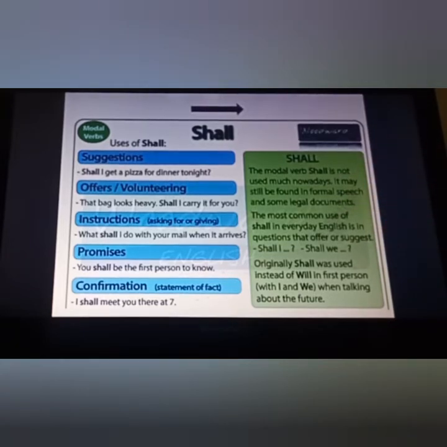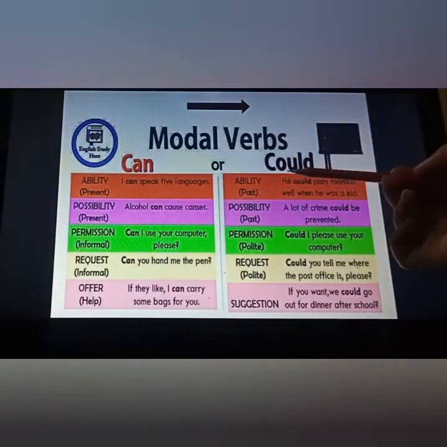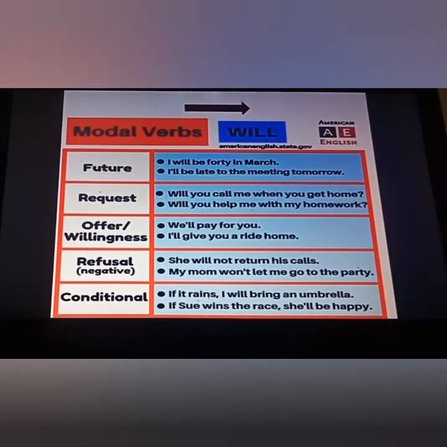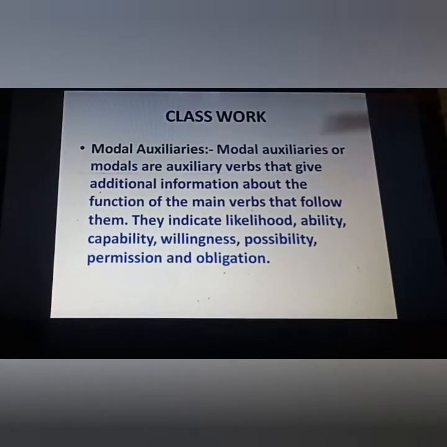Fine students. Now today we have done 5 models. That is can or could. After this will, then would, then shall. Fine. Now this is the classwork students, that is modal auxiliaries. Modal auxiliaries or modals are auxiliary verbs that give additional information about the function of the main verbs that follow them. They indicate likelihood, ability, capability, willingness, possibility, permission and obligation.